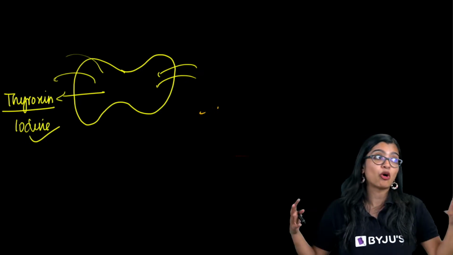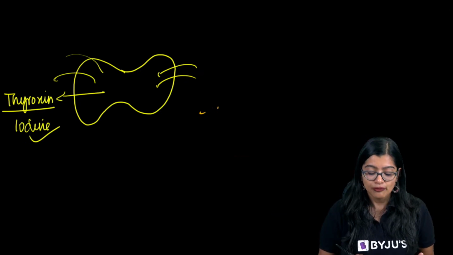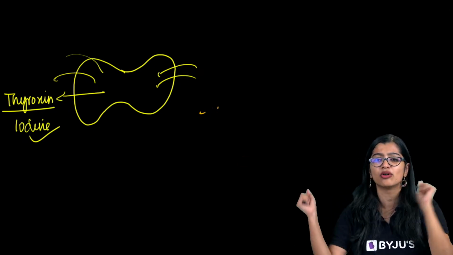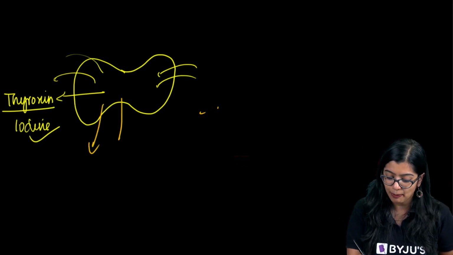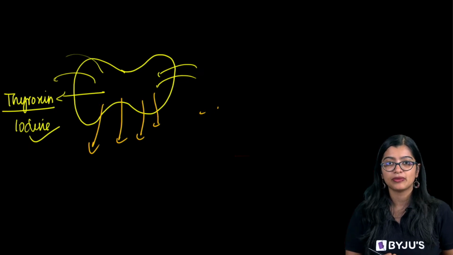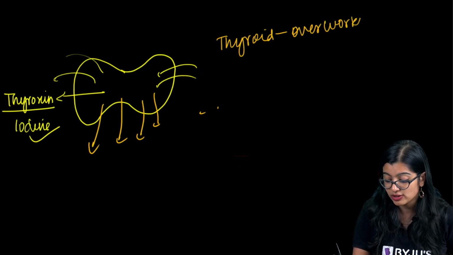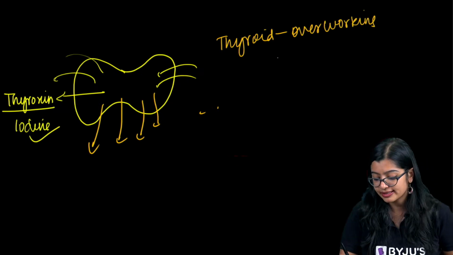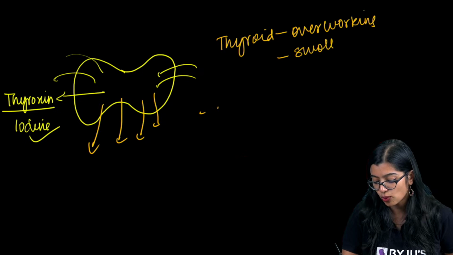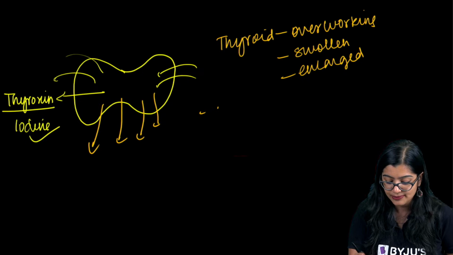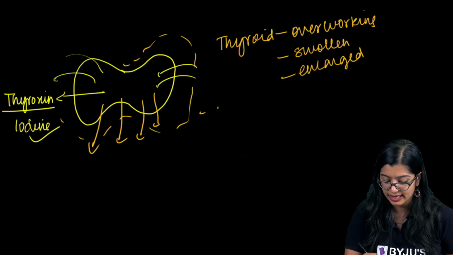But the thing is, our body still requires thyroxine, which is why the poor thyroid gland will keep working, right? Over and over it will keep working so that it can pump more and more thyroxine. And because the thyroid gland is overworking itself, or over-exhausting itself, we see that it will become swollen, or I would say enlarged. Yes, so this will become bigger in size.